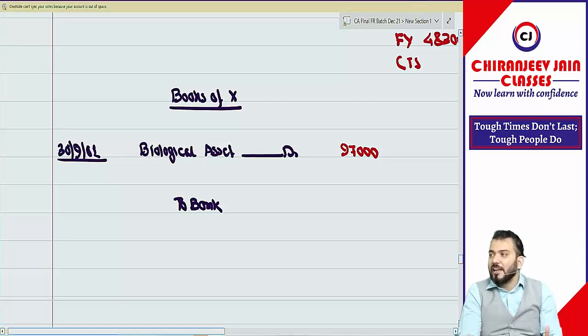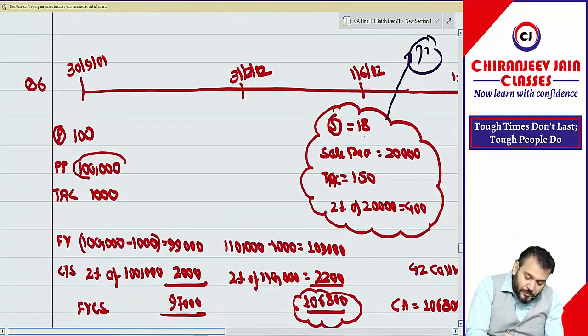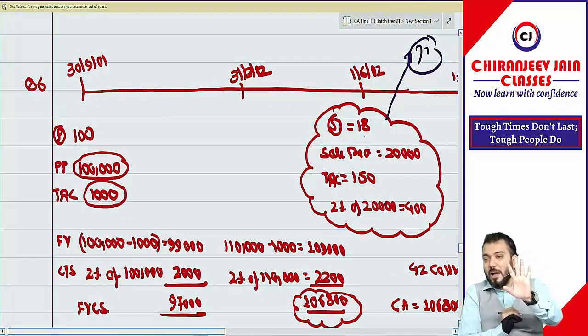How many are saying 1 lakh? How many are saying 1 lakh 1,000? How many are saying 99,000? So others are saying what? You keep purchase price how much? 1 lakh. Transaction cost paid by buyer how much? What is the total amount paid? 1 lakh 1,000. Nah, everything is written.